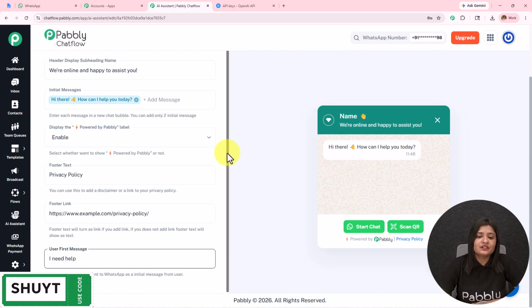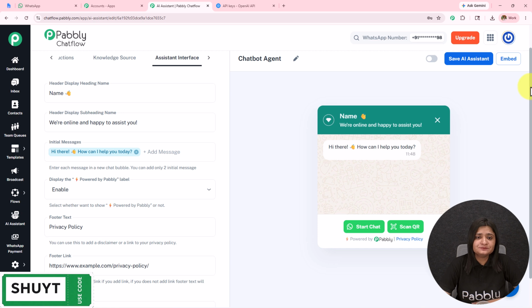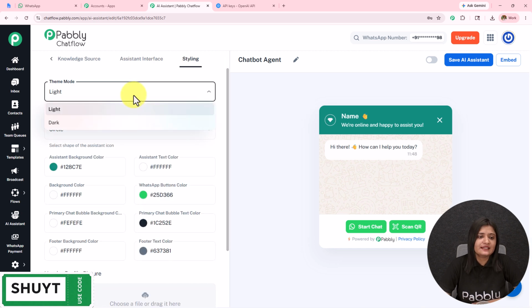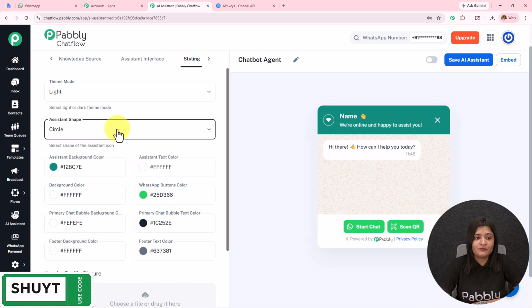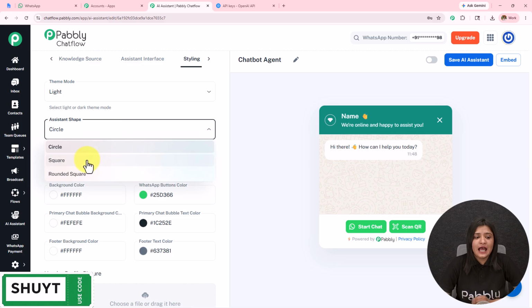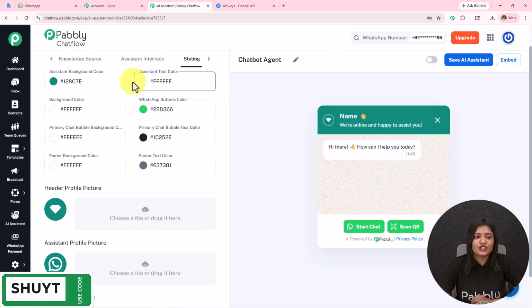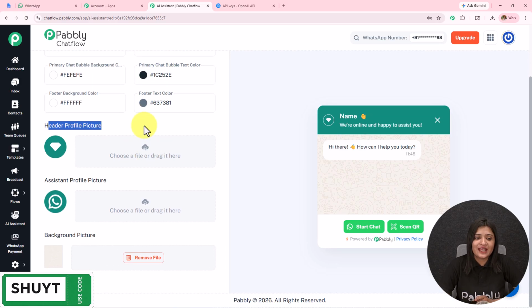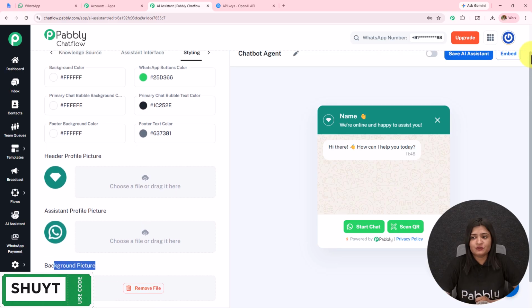Then we have the final part here as styling. Now I have selected the theme mode as light. You can select it as dark also. You have the assistant shape as circle, square, or rounded square. Again, you can select according to the requirement and change the background color and button color according to the requirement. You can also change the header profile picture, assistant profile picture and the background picture just in the manner we have uploaded the knowledge base. You have to upload the same.